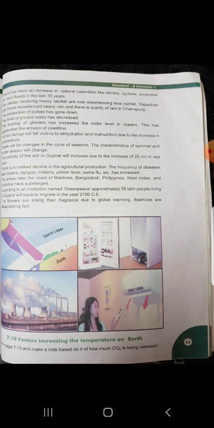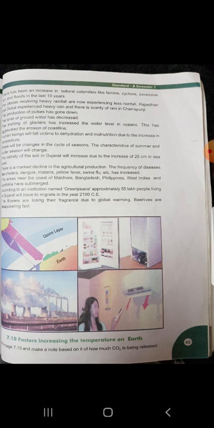According to an institution named Greenpeace, approximately 55 lakh people living in Gujarat will have to migrate in the year 2100 CE. Then an institution has made a research that 55 lakh people who are living in Gujarat, they will have to migrate, they will move to another place, migrate in the year 2100 CE.